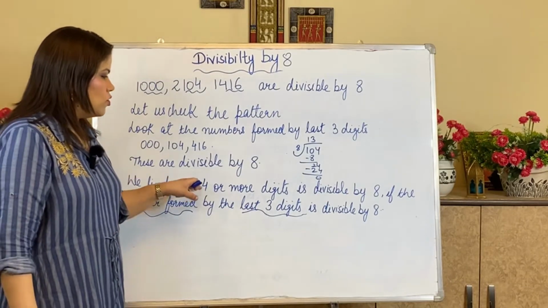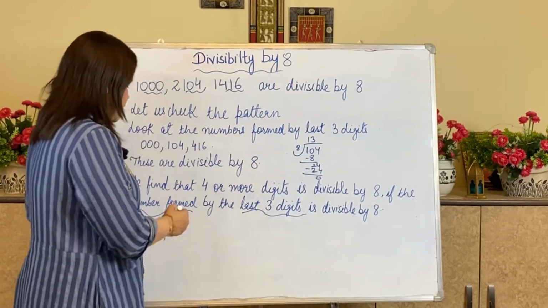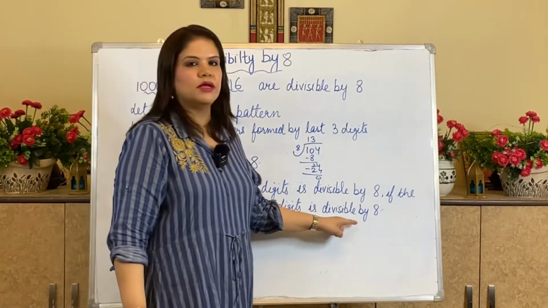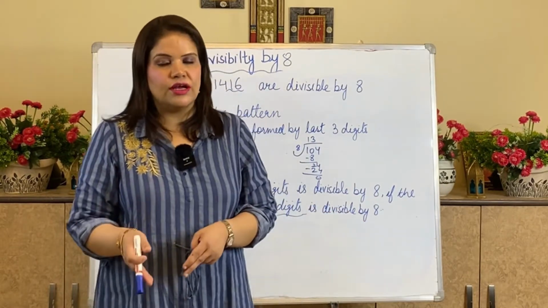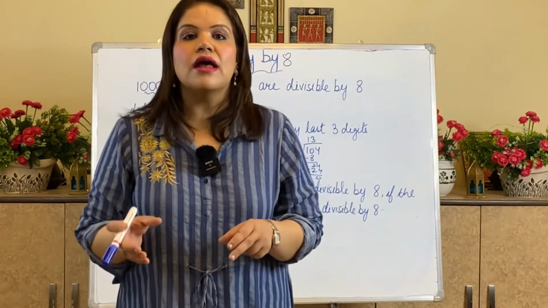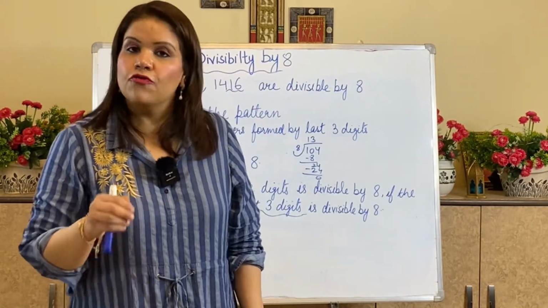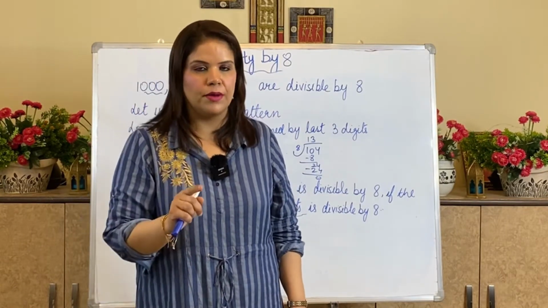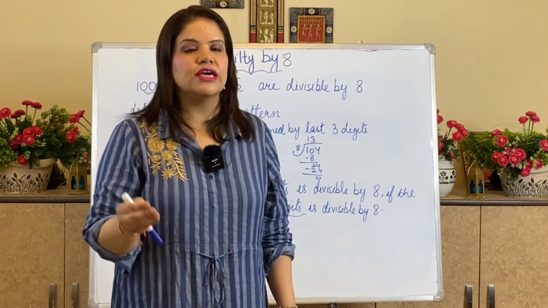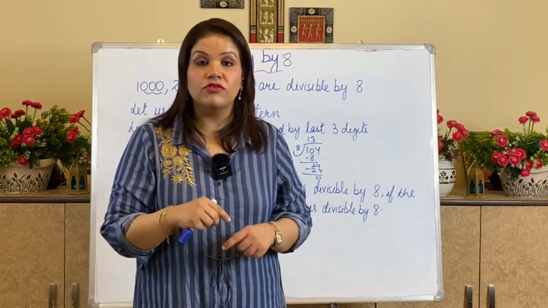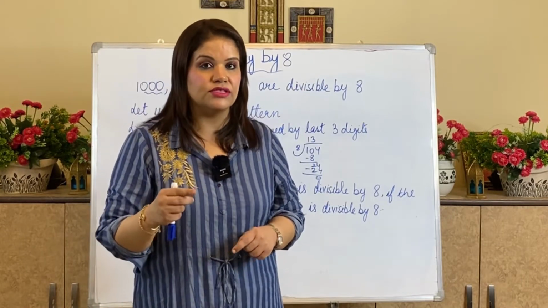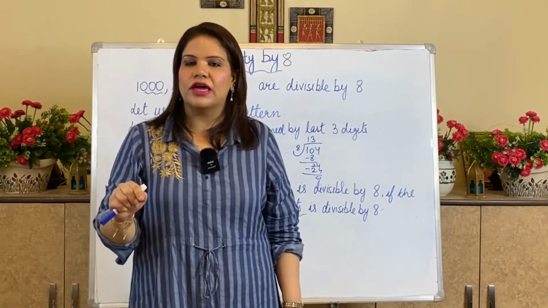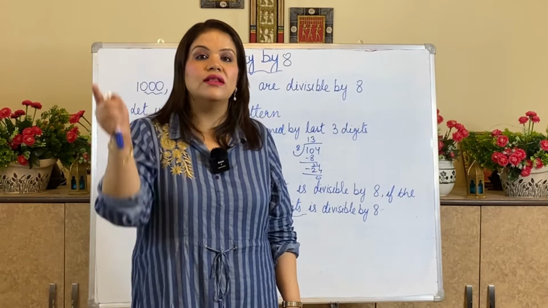We find out that a number of 4 or more digits is divisible by 8 if the number formed by the last 3 digits is divisible by 8. So it will depend upon the divisibility rule how many digits you have to take. For the divisibility test of 2, I was checking only the ones place and it should be an even number. For the divisibility test of 4, I was checking the number formed by the last 2 digits. And for the divisibility test of 8, I am checking the number formed by the last 3 digits.